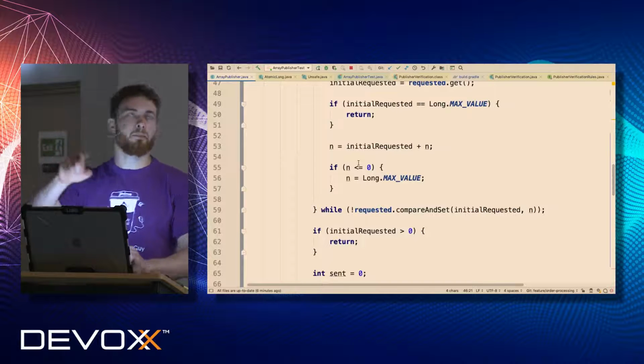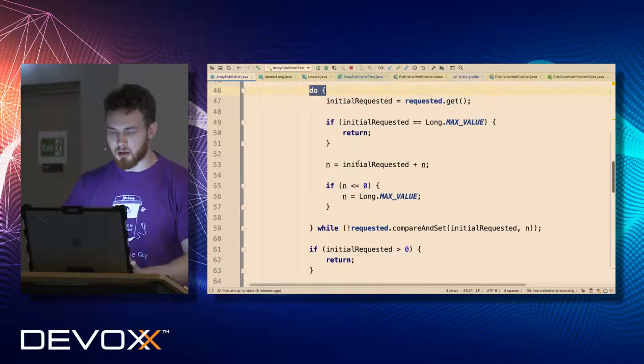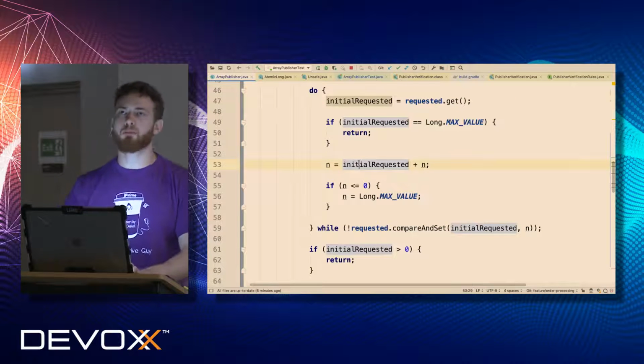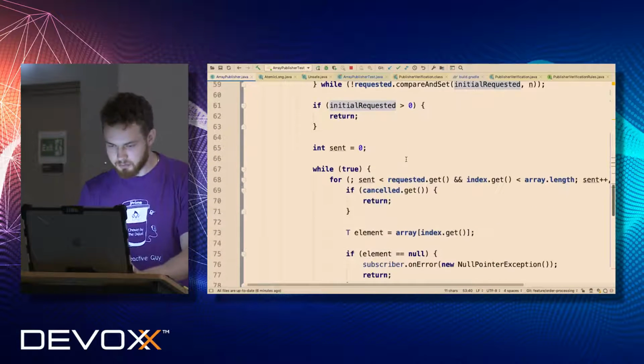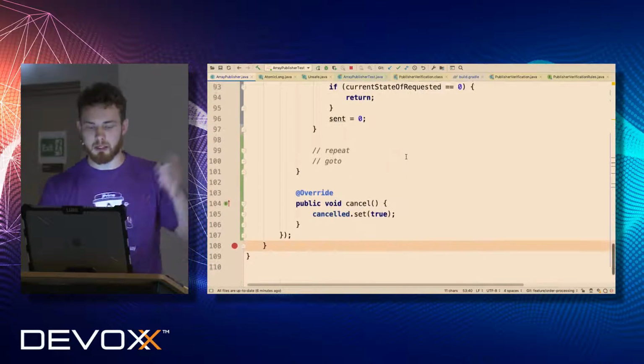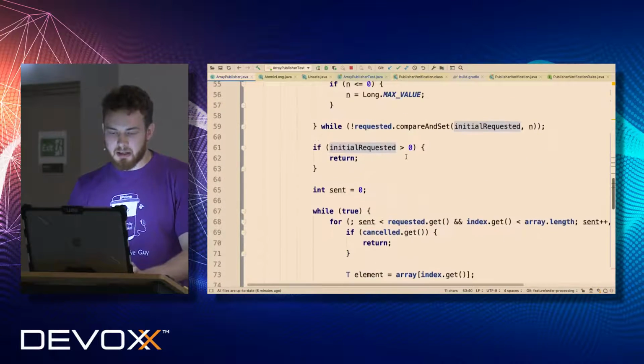Yeah, this is the same pattern. This is the compare and set loop. It's absolutely popular, the most popular pattern in concurrency, non-blocking concurrency. So please remember it if you want to build some non-blocking concurrent system. And that's basically what we have to do.